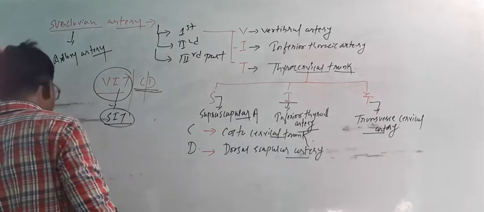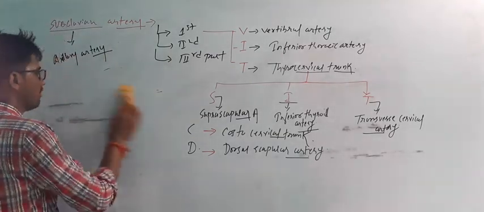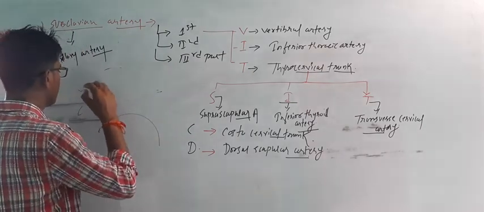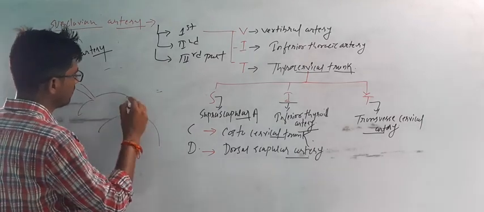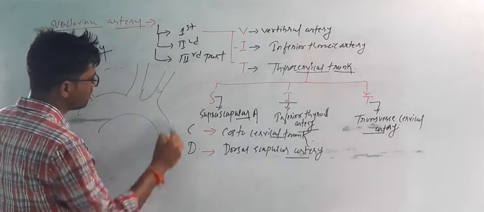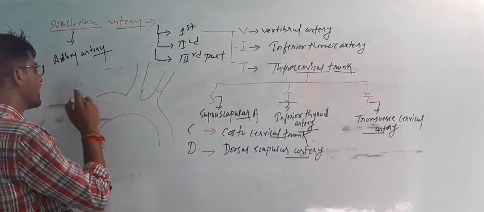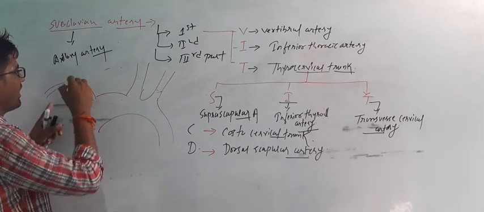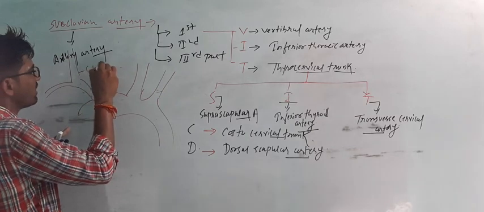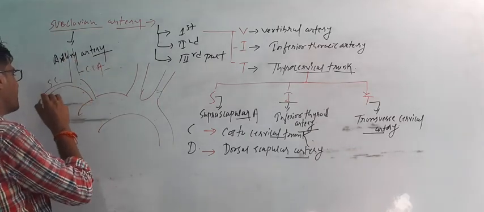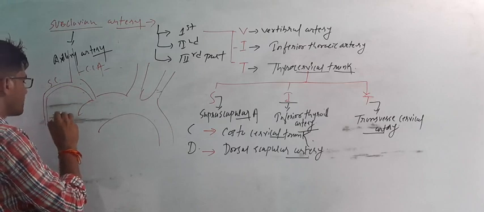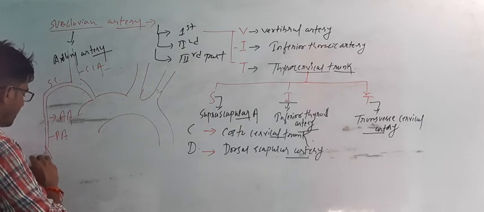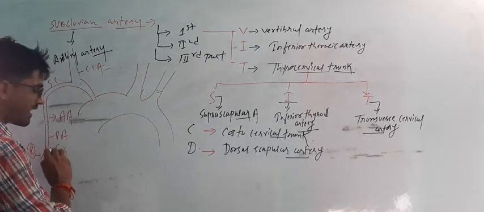Now you have one overview. From here is the arch of the aorta, right? On the left side there are two branches, but on the right side only one, that is the brachiocephalic trunk. From here, the subclavian artery, and here the common carotid artery. From the subclavian artery it becomes the axillary artery, after that the brachial artery, and after that it divides into the radial artery and the ulnar artery.